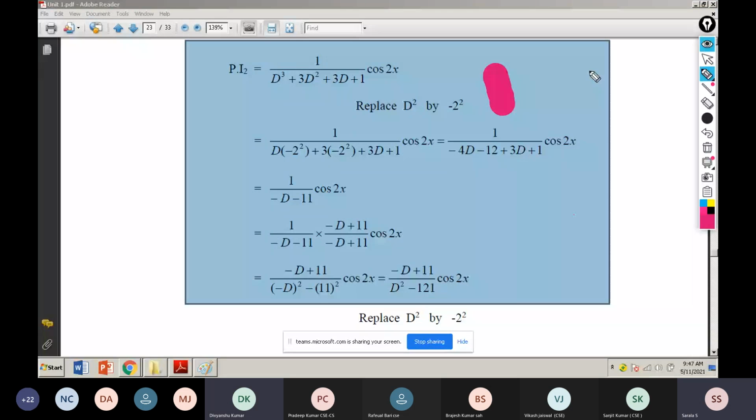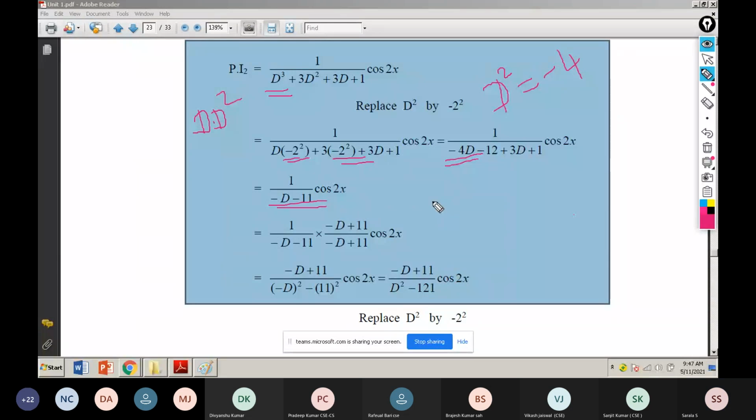What means here, I substitute d squared equal to minus 4. So I split this d cube which manner? D into d squared. So here that minus 4, here that minus 4. D and all we are not having the value. So minus 4d. This one will become minus 12. Finally, I got minus d minus 11.